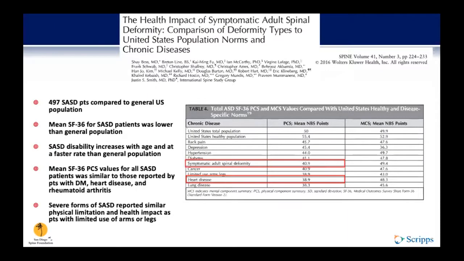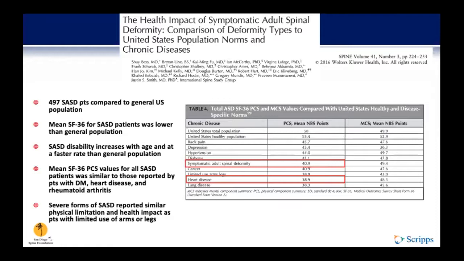A more recent study published in 2016 compared about 500 patients with symptomatic adult spinal deformity to the general US population. They found that the mean SF36 scores for these patients was significantly lower than the general population, and that this disability increased with age and at a faster rate than the general population. The mean SF36 values were similar to those reported by patients with diabetes, heart disease, and rheumatoid arthritis.